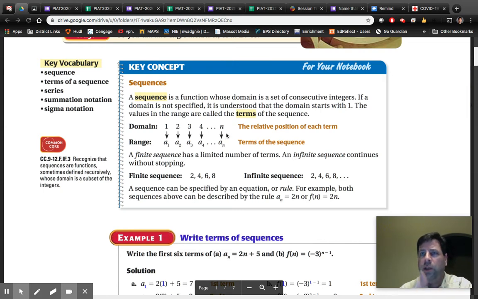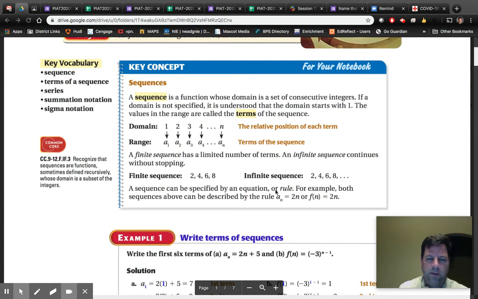1, 2, 3, 4, 5. That's a finite sequence. An infinite sequence would be one that just goes on forever. It goes on to infinity. So 2, 4, 6, 8, ... It's just going to continue on, continue on. Our number systems are infinite. We're used to going on forever. A finite sequence will stop.